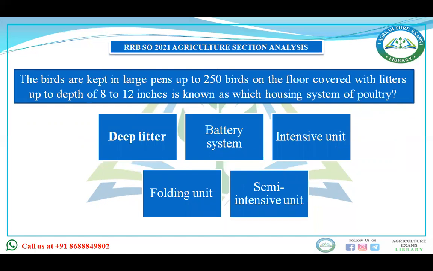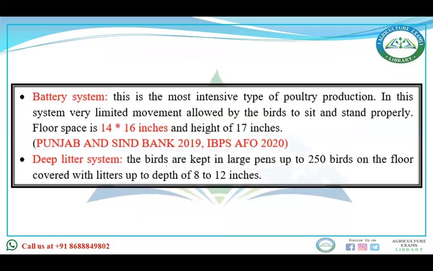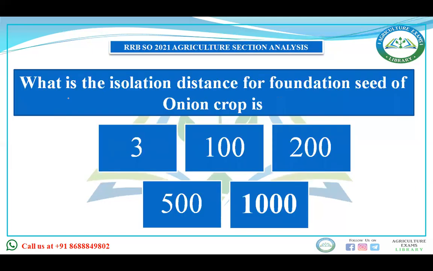The birds are kept in large pens, up to 250 birds on the floor, covered with litter up to a depth of 8 to 12 inches. This is known as which housing system of poultry? Deep litter, battery system, intensive unit, folding unit, semi-intensive unit. In NABARD also a question was asked from this section. Last year SO-AFO also had a question from this section, but in AFO it was asked regarding the battery system, and here the depth of 8 to 12 inches means it is the deep litter system. Regarding the battery system, the question was asked in the IBPS AFO 2021.